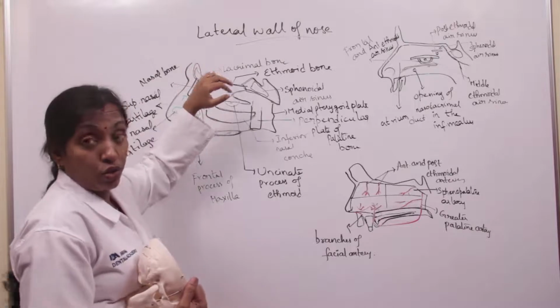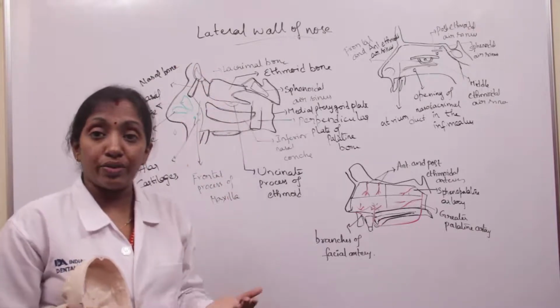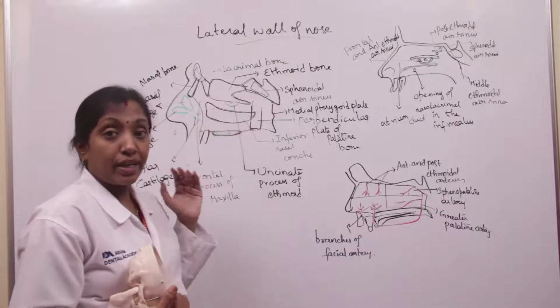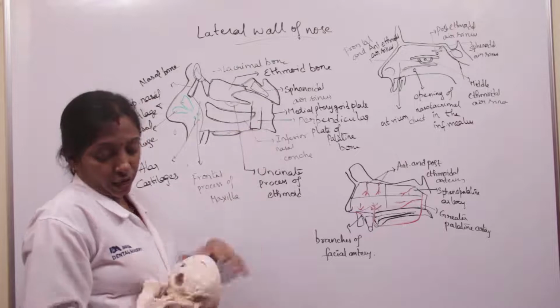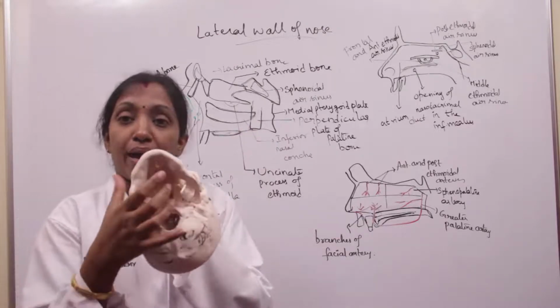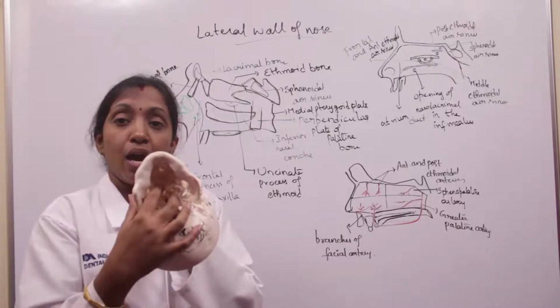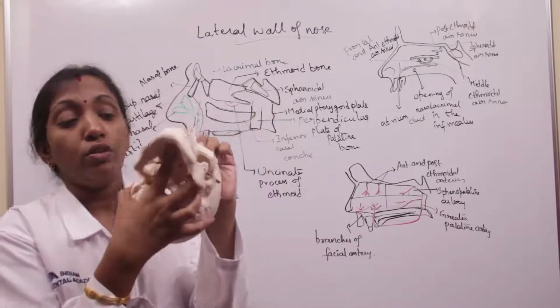So the lateral wall of the nose is formed by the superior and middle concha, which are parts of the labyrinth of the ethmoid, and the inferior concha, an independent bone. It is also formed by the perpendicular plate of the palatine bone. We know that the perpendicular plate of the palatine bone is here. This is the perpendicular plate of the palatine bone.